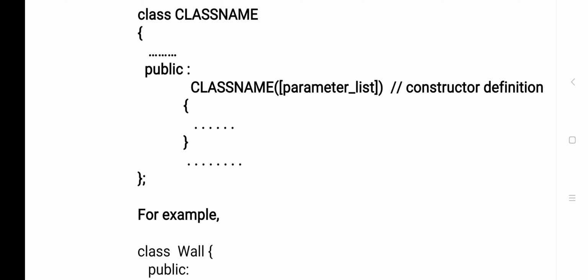Whatever parameters the constructor has will be written inside the parenthesis. So here the first name is the class name. In the public access specifier, what you have given as the class name is nothing but the constructor. It may have a block of statements, and that block should be enclosed between an opening and a closing brace.